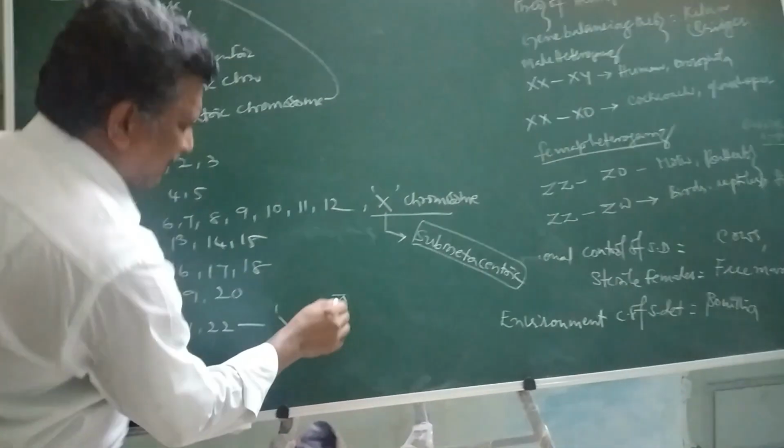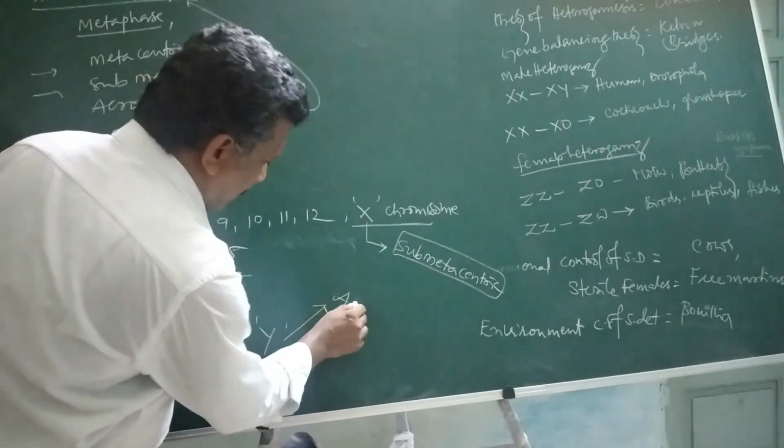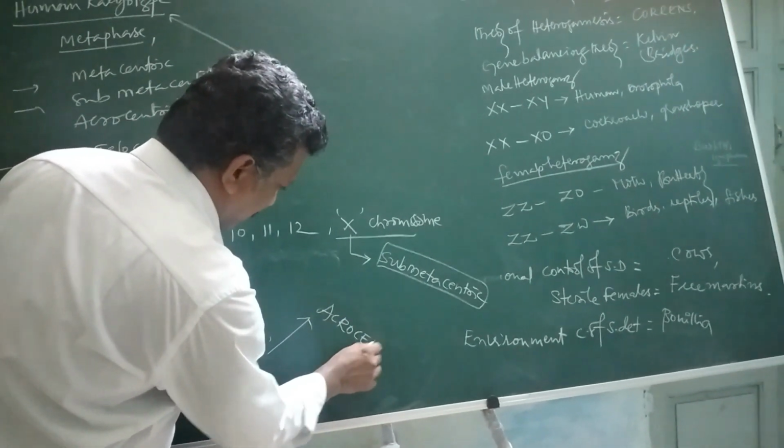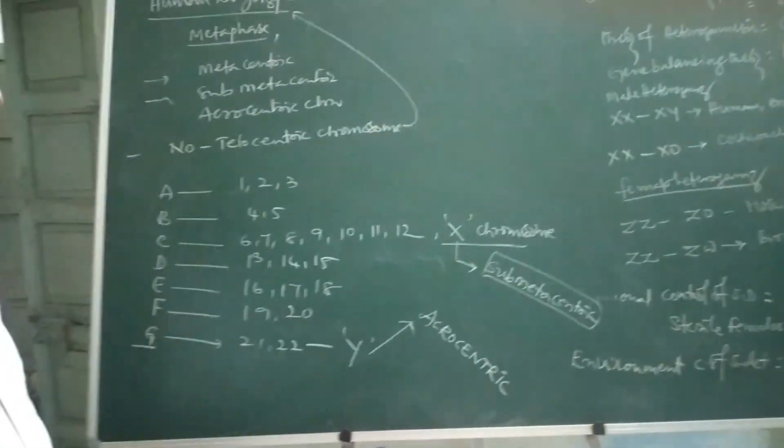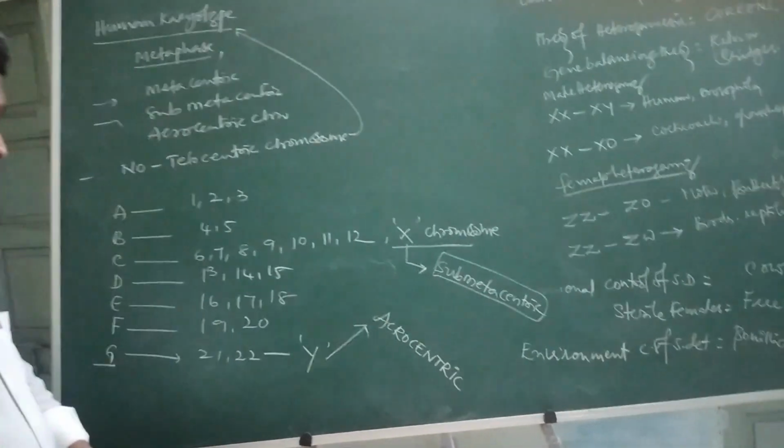Y chromosome is acrocentric. So these are the few extra points we have to remember regarding this.